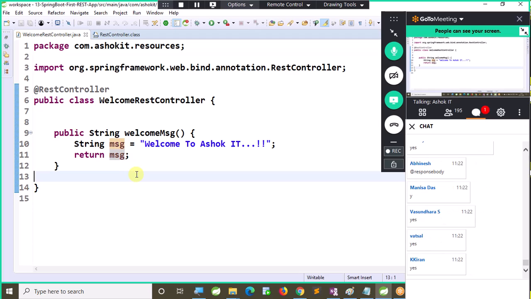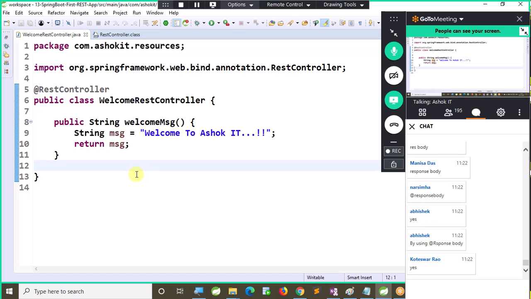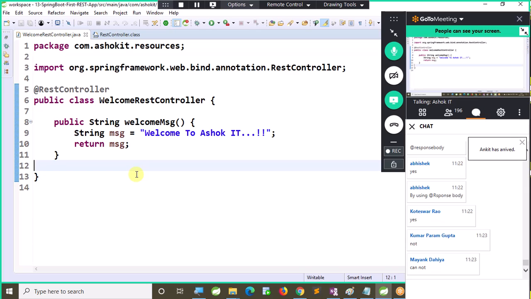Yes, by using @ResponseBody. Controller plus ResponseBody. Instead of using both, I can directly use @RestController so that the return value will be a response body directly. Now, if I develop a RestController like this, can people access my method or not? Cannot access. Can you tell me what is the reason?